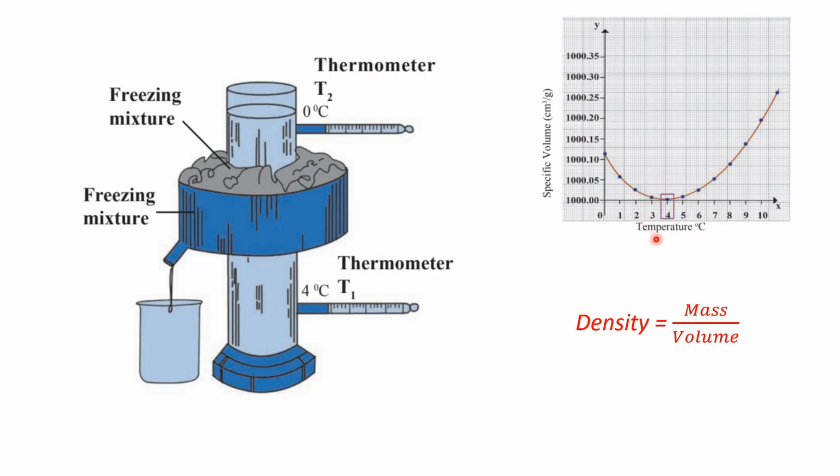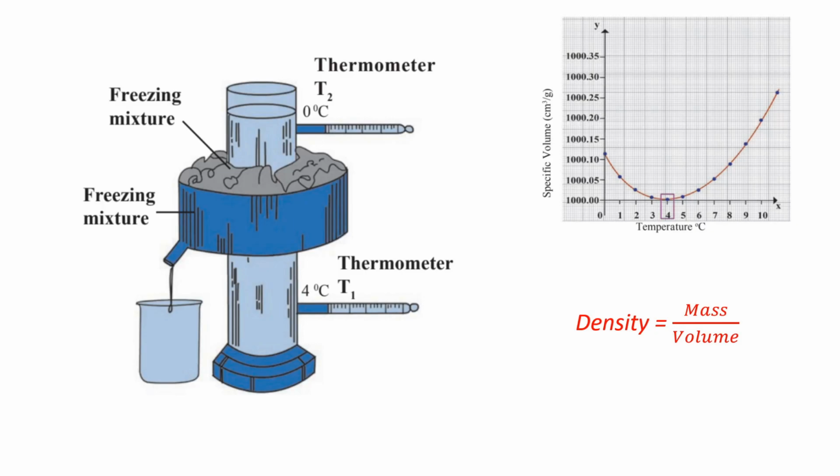You can see here in this graph also that at 4 degrees Celsius the volume of the water is the least, and because it is least the density is the highest, and therefore the water becomes more heavy at 4 degrees Celsius. But when it becomes colder, the volume increases, because of which the density decreases, because of which the weight of the water becomes lighter.